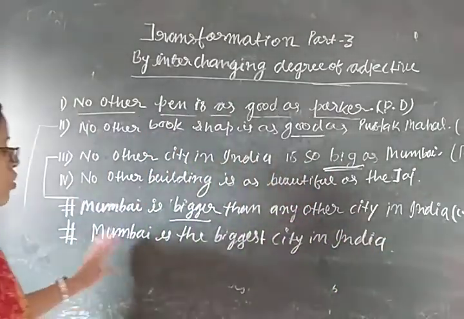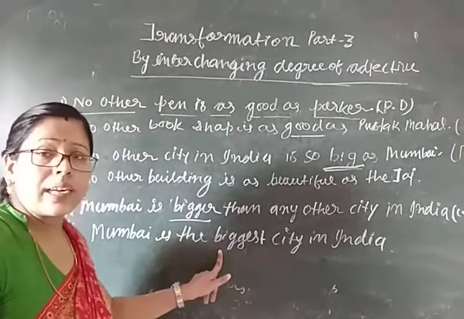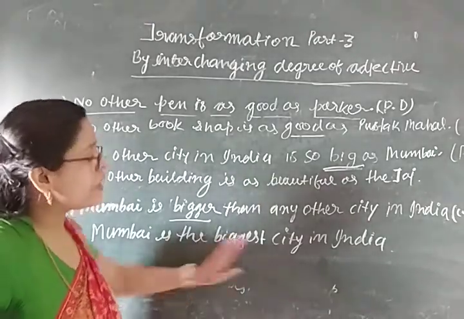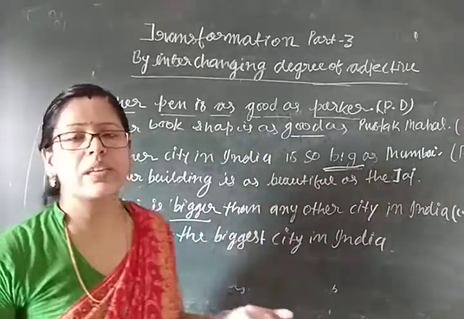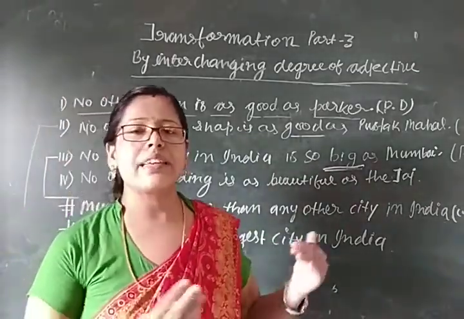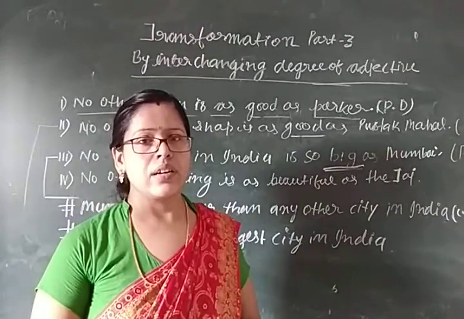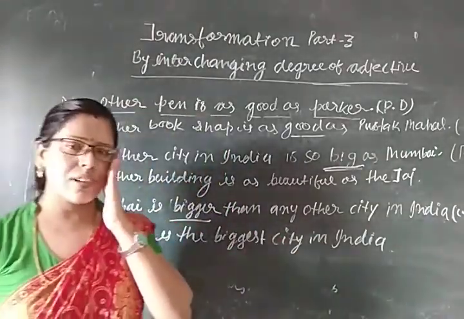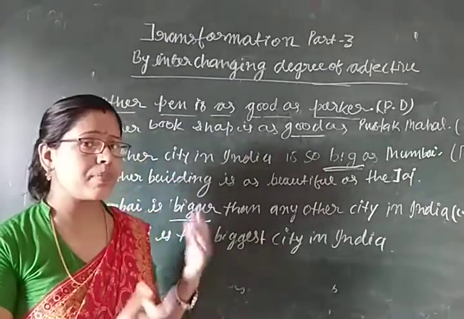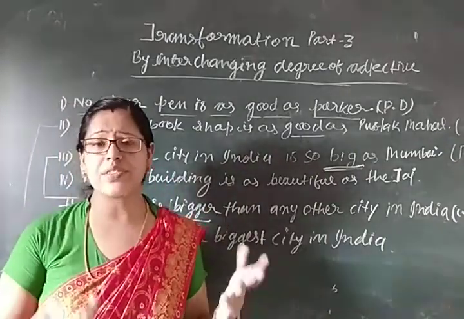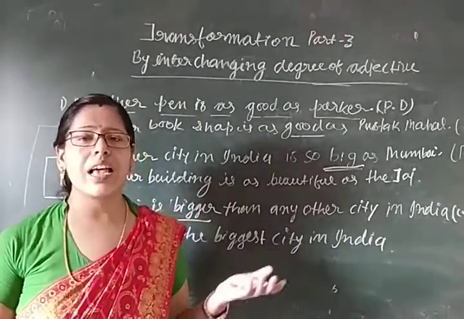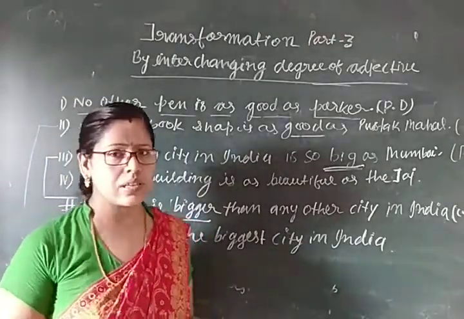So I have used the superlative degree of the adjective big. Mumbai is the biggest city in India. There is no other city as big as Mumbai. So you can understand that with only one sentence, we can transform the sentence into comparative degree as well as into superlative degree.